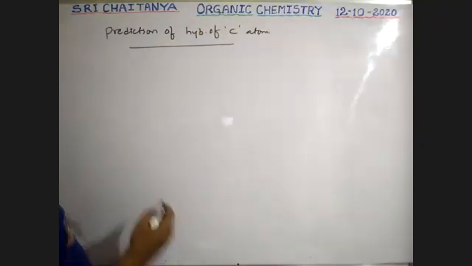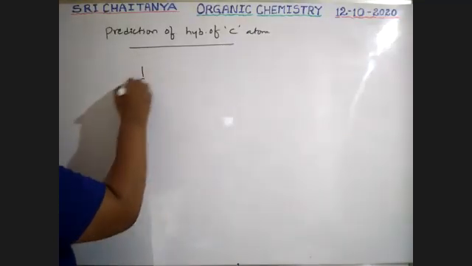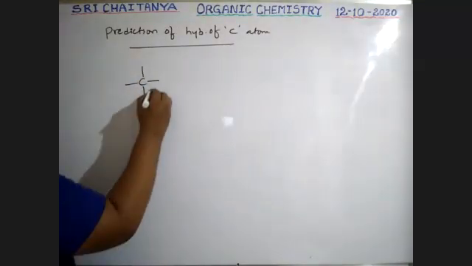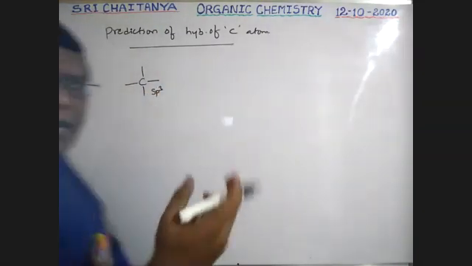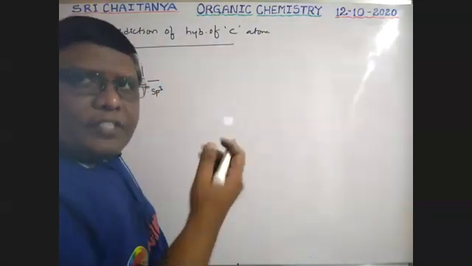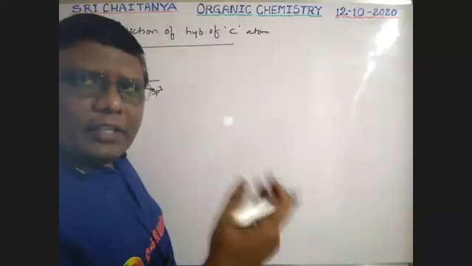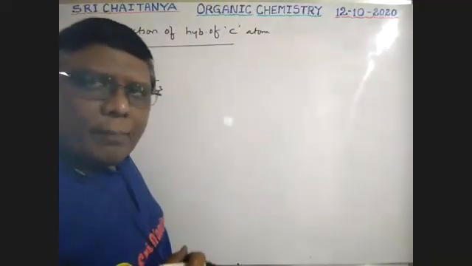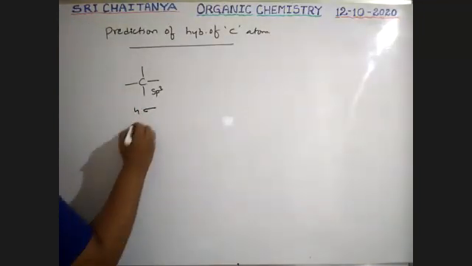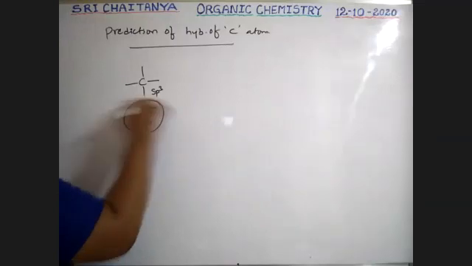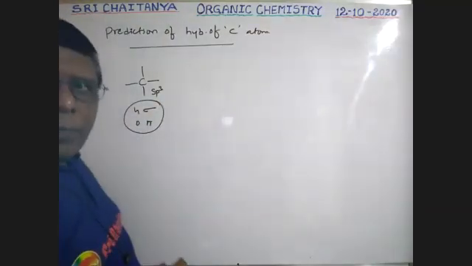See, boys, carbon with 4 sigma bonds is sp3. Wherever sp3 is there, our previous topic, the wedge line, dotted line and thick lines, the concept is applied everywhere. Here 4 sigma bonds, 0 pi bonds.